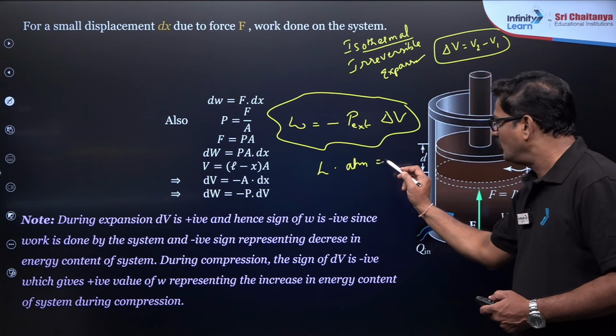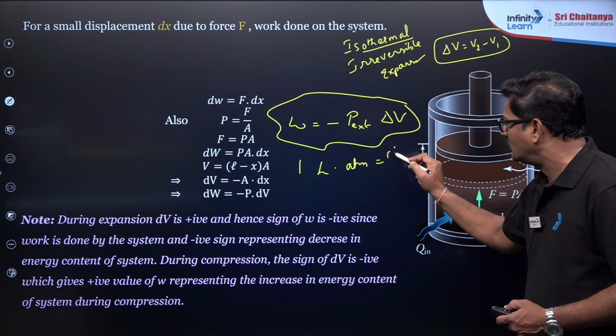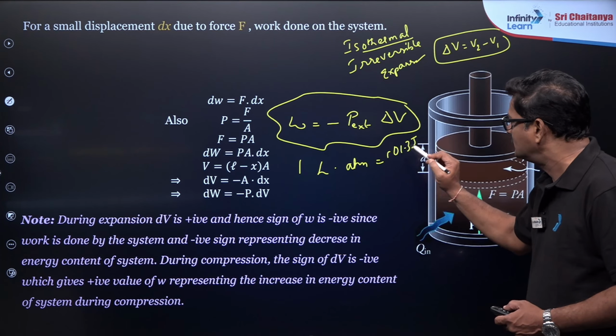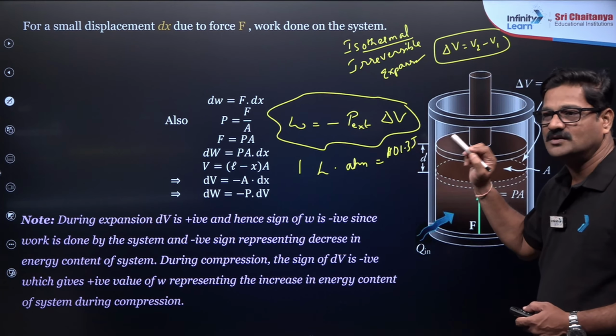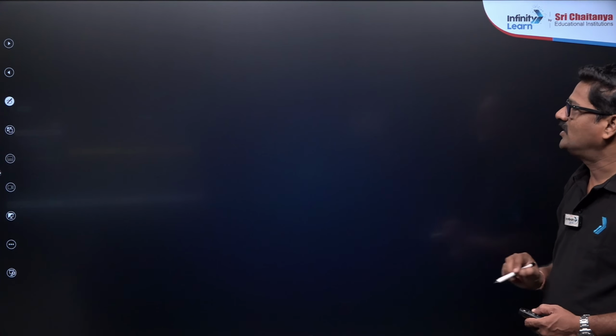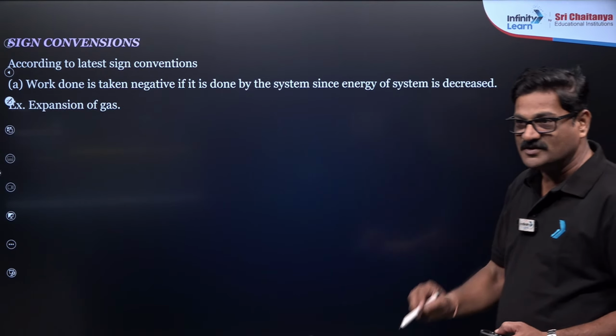It is going to be 1 liter atmosphere is equal to 101.3 joules. This conversion is important, 101.3 joules. And moving ahead, so sign conventions.